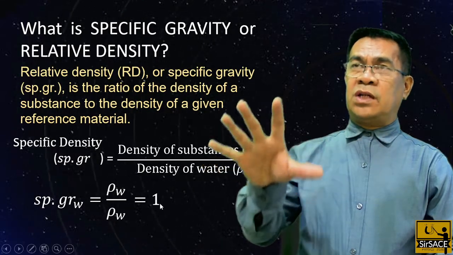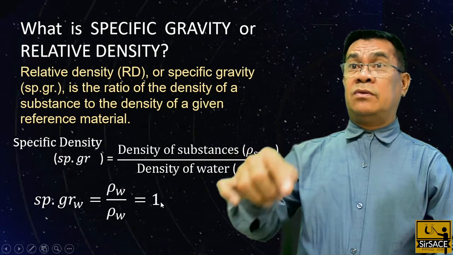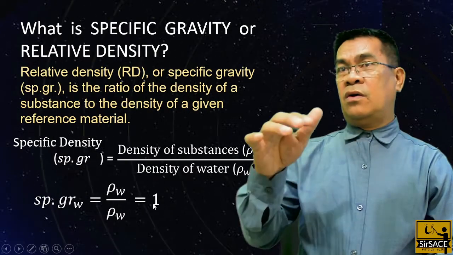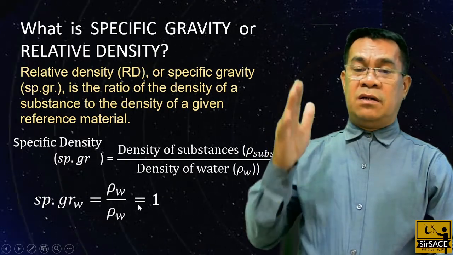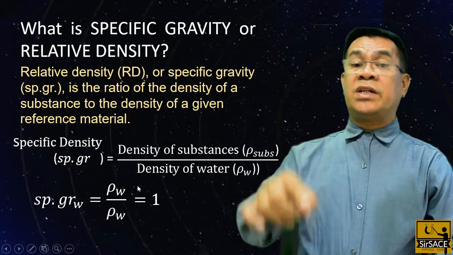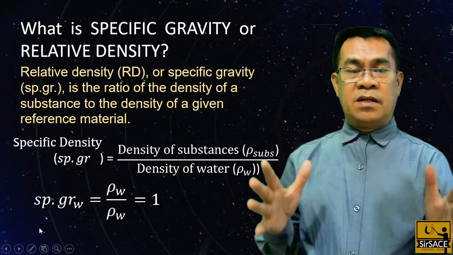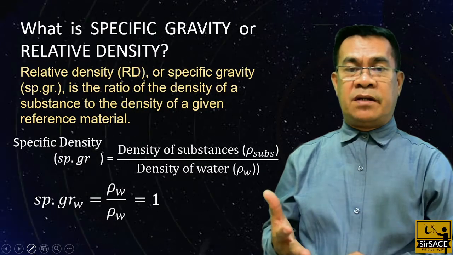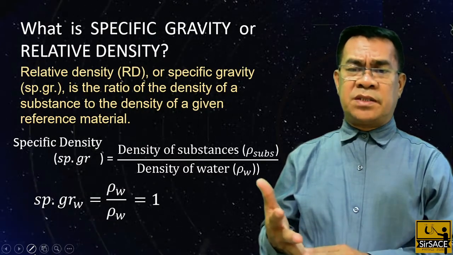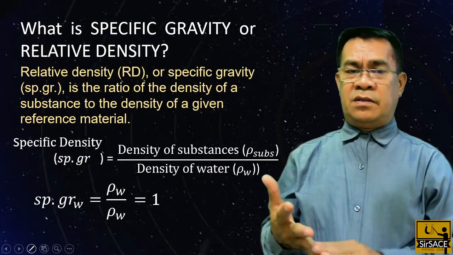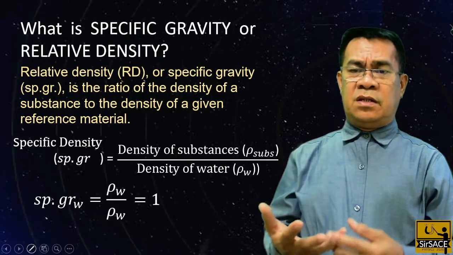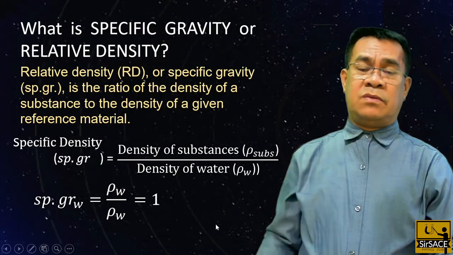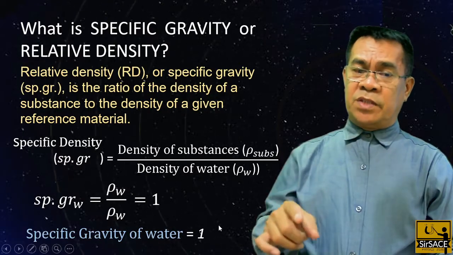But take note that we can also calculate the specific gravity of water with respect to, let us say, alcohol or mercury. But in this case, we are providing the specific gravity of water with respect to water. Why? Again, it's very important to know the property of water. So we understand the specific gravity, and now we also understand the specific gravity of water with respect to water. So the specific gravity of water again is 1.